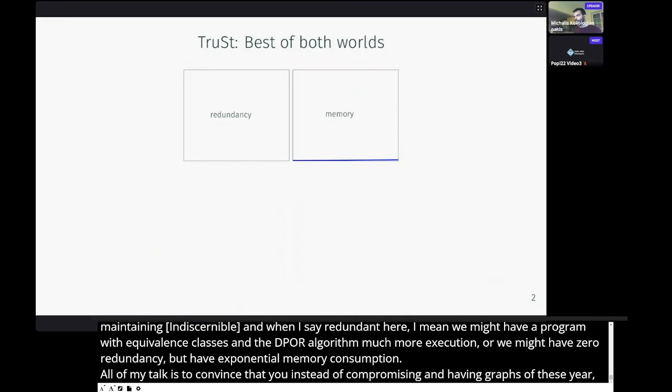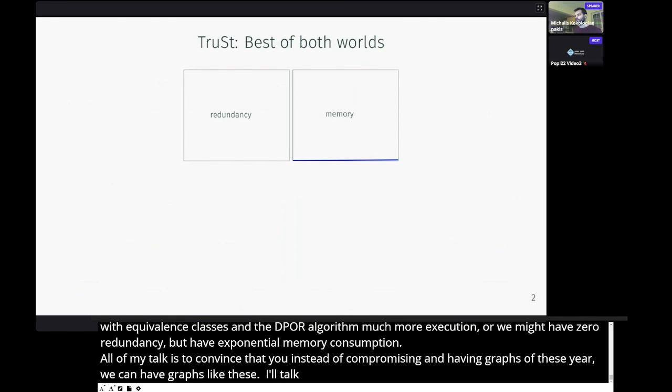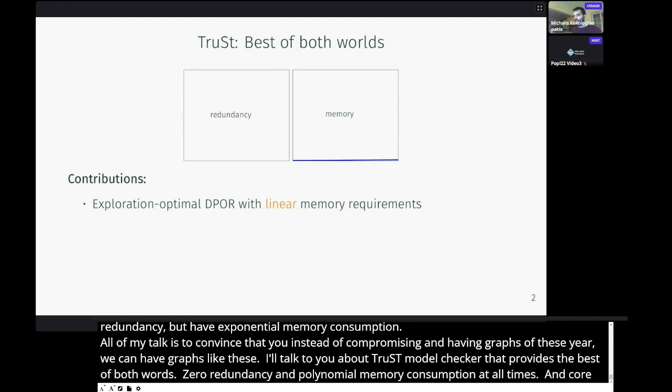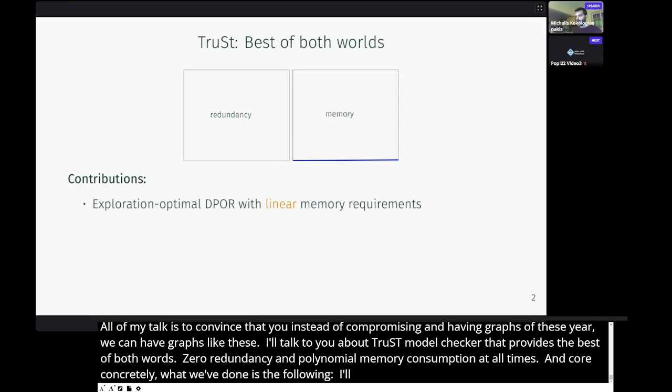I'll talk to you about Trust, our truly stateless model checker that provides the best of both worlds, zero redundancy and polynomial memory consumption at all times. And more concretely, what we've done is the following. I'll present you the first exploration-optimal DPOR that has linear memory requirements to the size of the program.